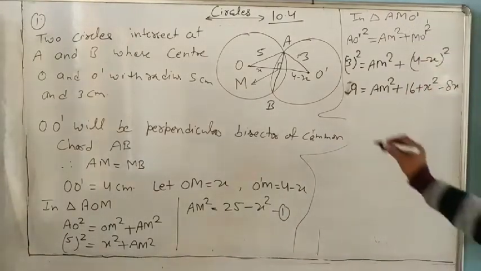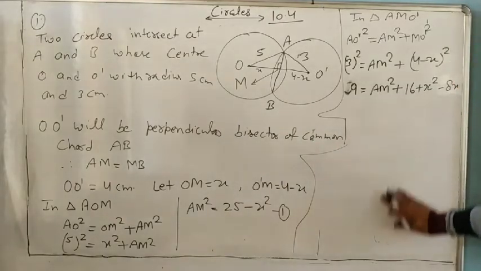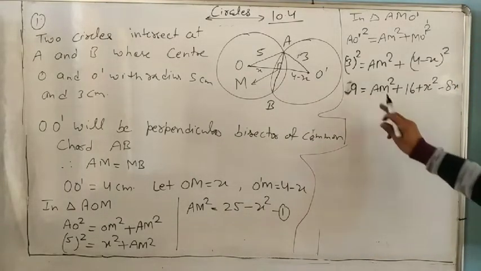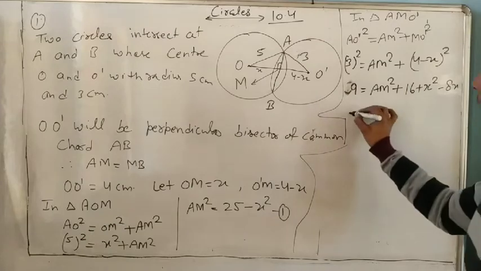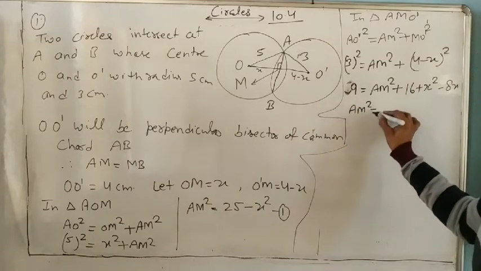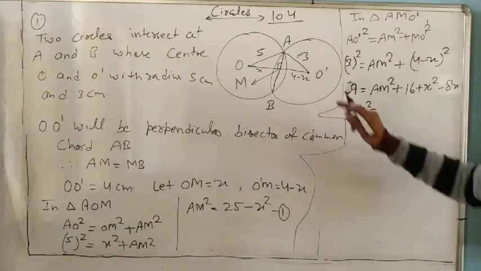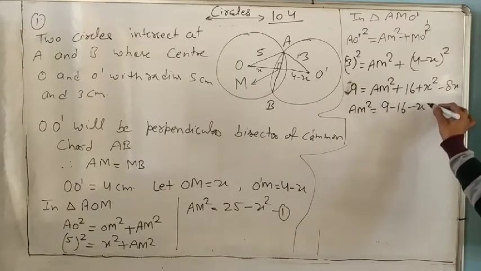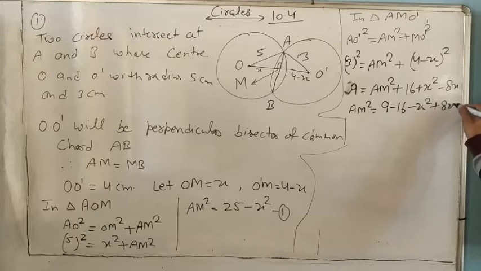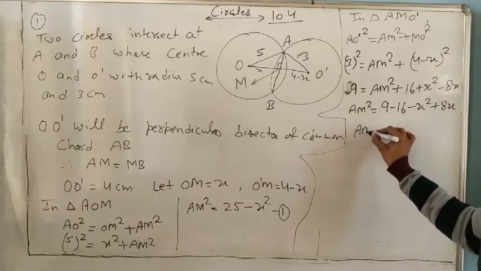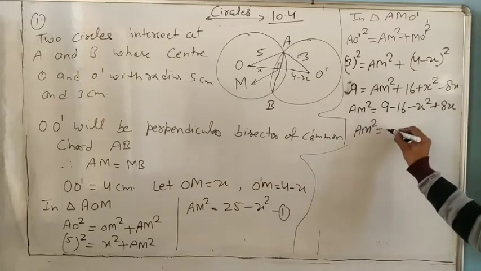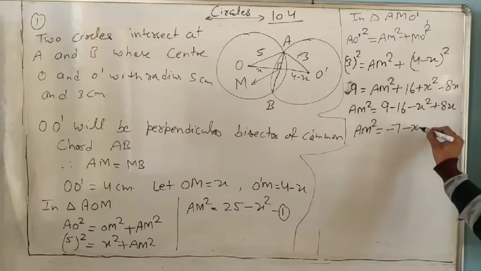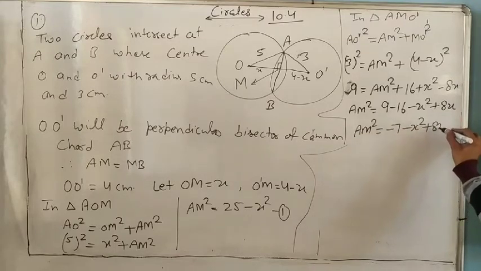Next. From here, find AM square. Find from here also AM square. So it is AM square equal to 16 on the other side, minus 9, minus 16, minus x square plus 8x. So it means AM square equal to minus 7 minus x square plus 8x. Equation number 2.